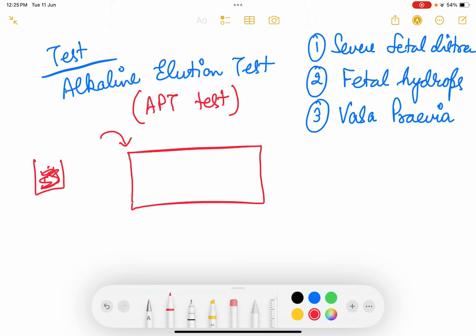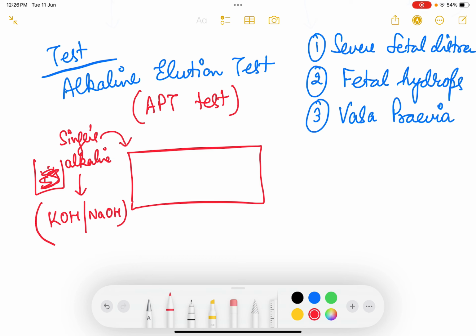What alkali do you add in this? You add Singer's alkaline solution. This Singer's alkaline solution is a mixture of potassium hydroxide and sodium hydroxide. So a combination of potassium hydroxide and sodium hydroxide diluted is added to it.